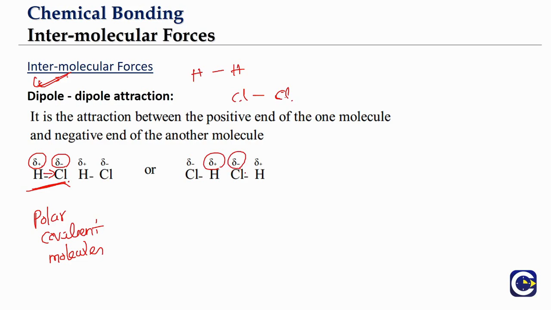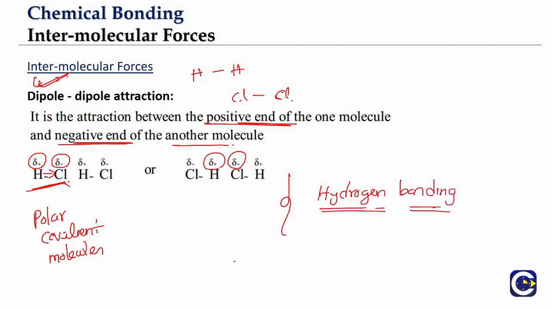Such interactions are called dipole-dipole interactions. The positive end of one molecule and the negative end of the other molecule attract each other. A very special case of this is what we call hydrogen bonding. We'll discuss it in detail separately. But generally, dipole-dipole attractions occur between polar covalent molecules.